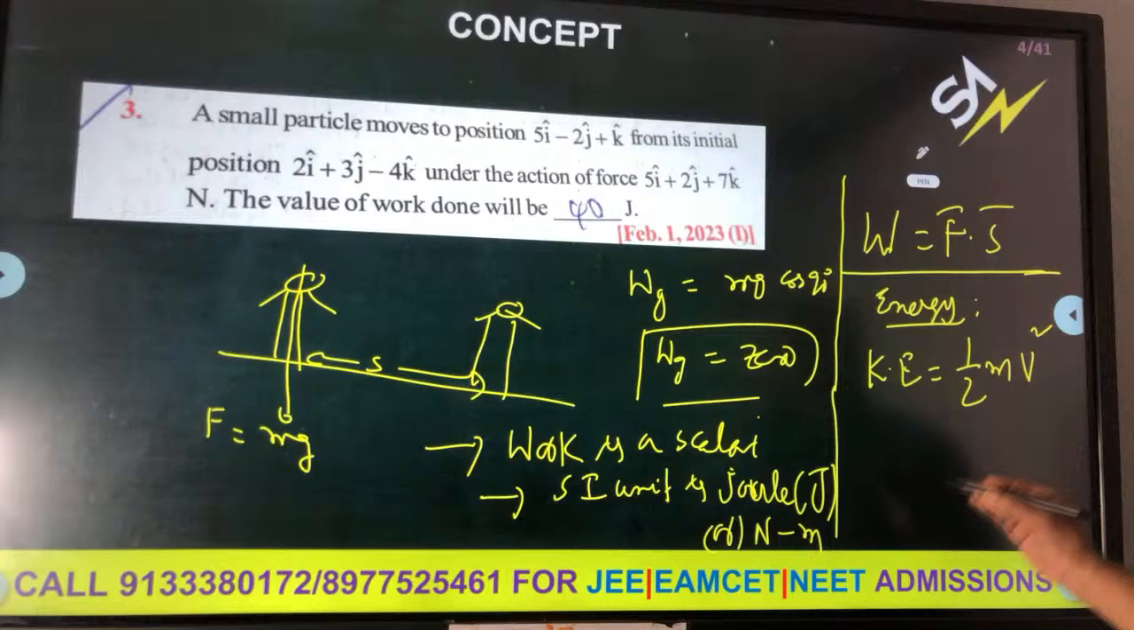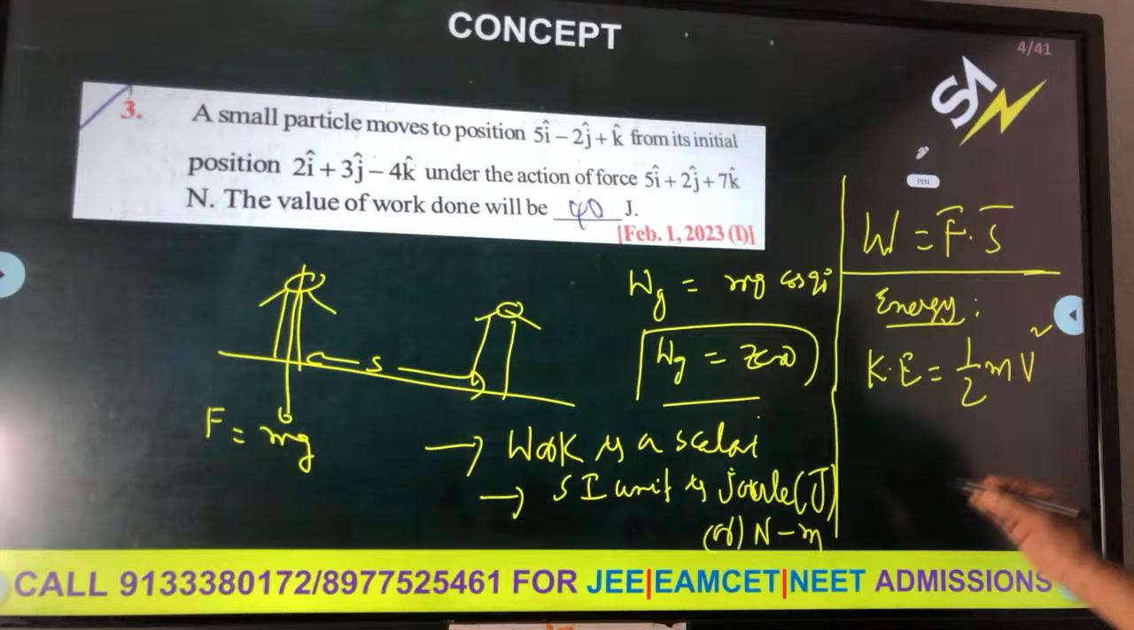C: work done by friction on a body sliding down an inclined plane is positive. That is also wrong, because when the body is coming down, friction acts upward, opposite to the motion. So displacement is downward, frictional force is upward. Therefore, the statement that work done by friction on a body sliding down an inclined plane is positive is wrong. This is negative work actually. So that is wrong.